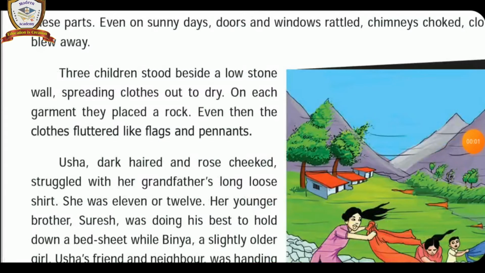Three children stood beside a low stone wall, spreading clothes out to dry. On each garment they placed a rock. Even then, the clothes floated like flags and pennants. Meaning of the paragraph, listen, children. There was a small village close to the haunted hill. There were three children.